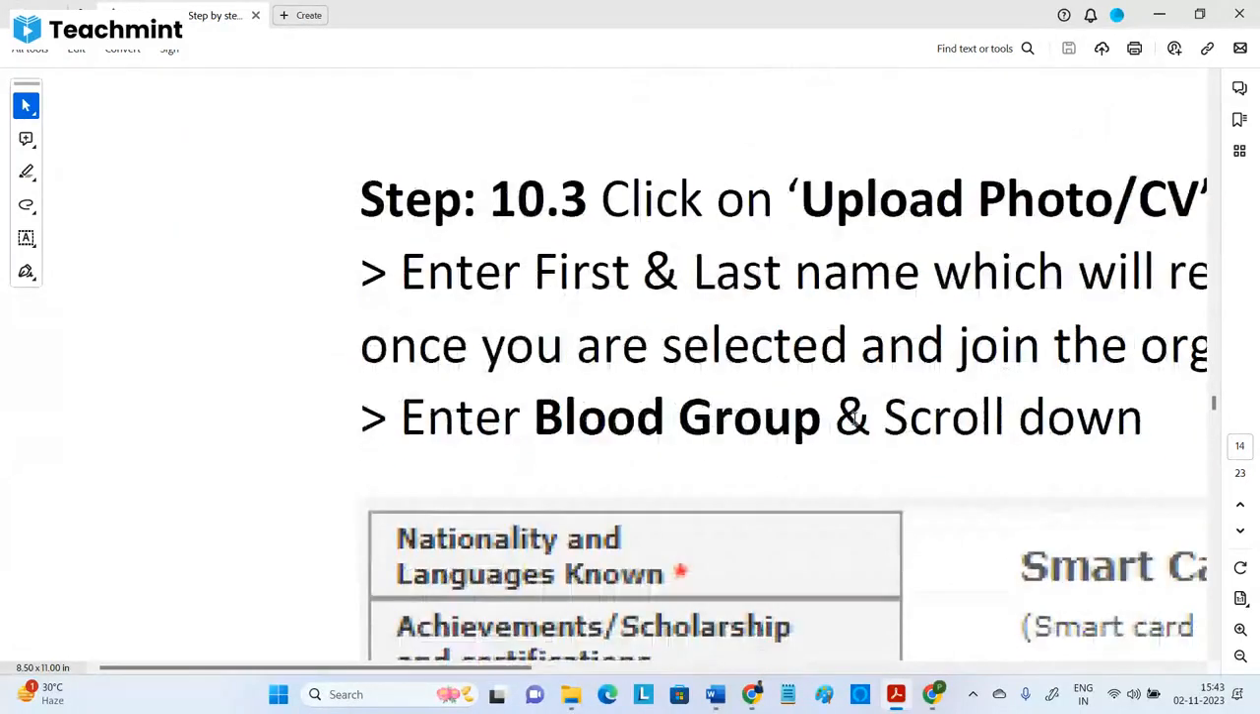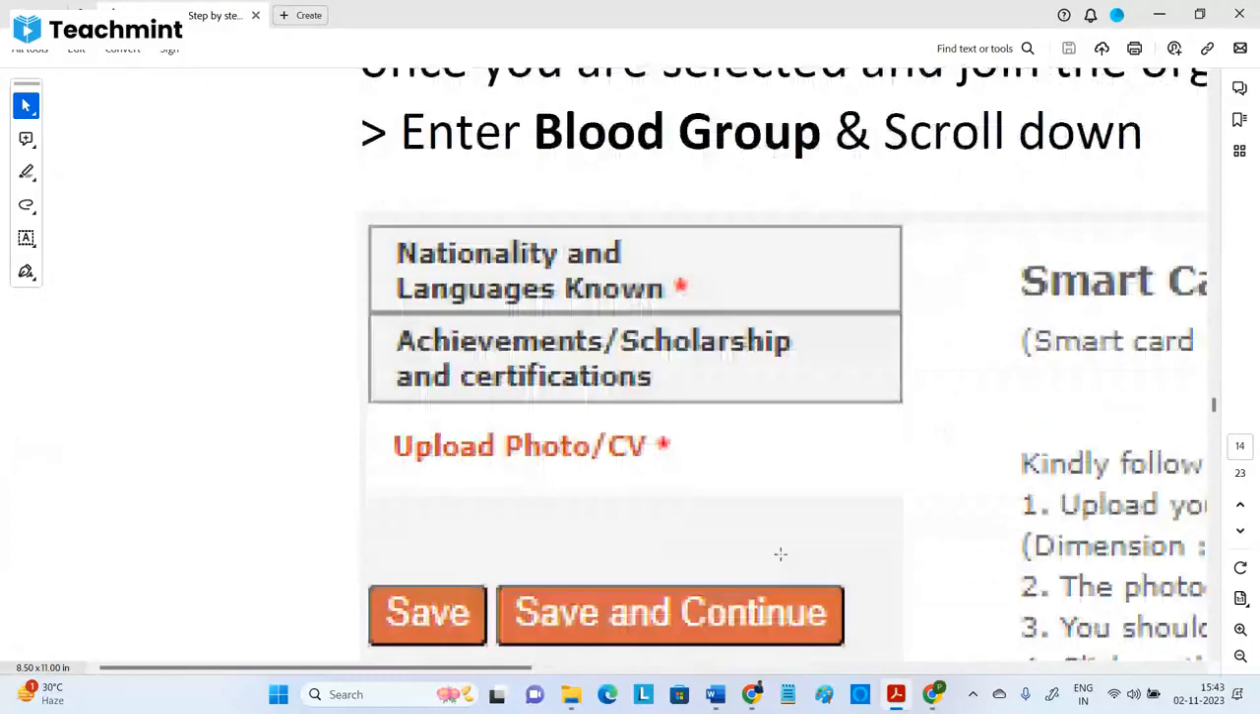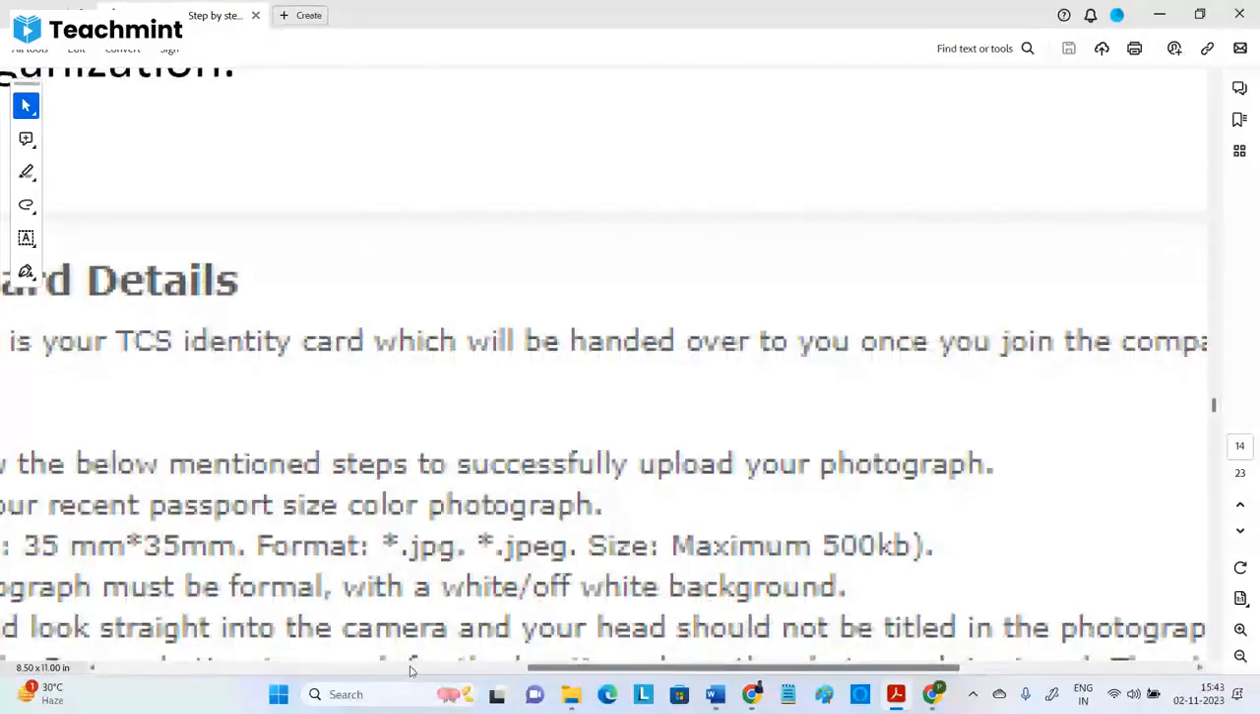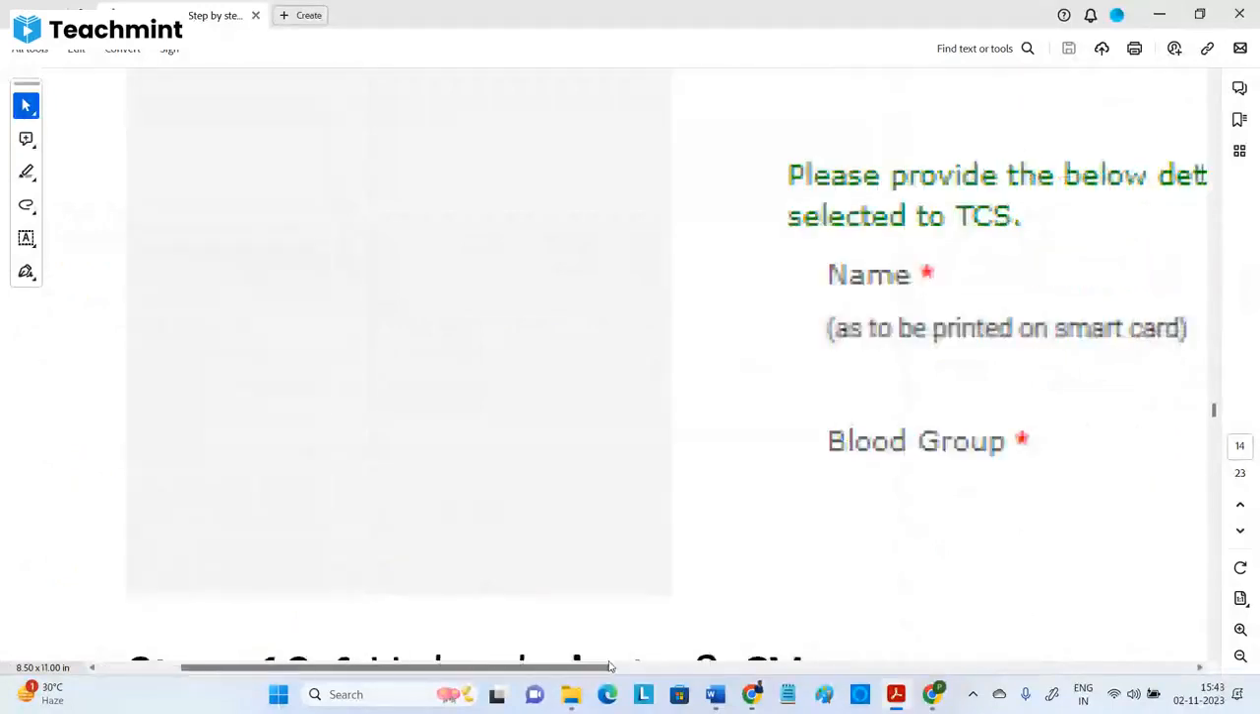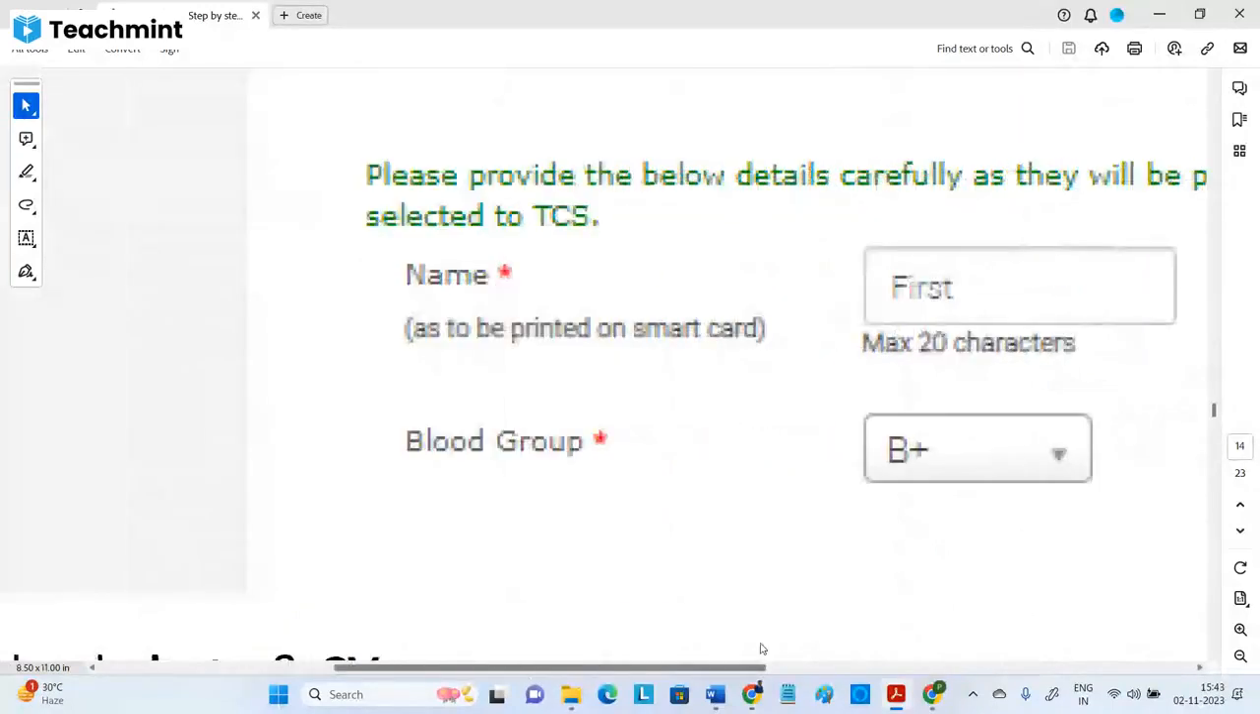Blood group, all those, are not mandatory, but knowing your blood group is good.